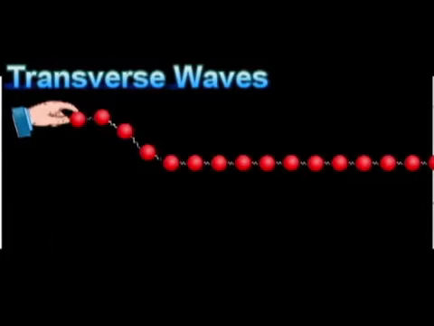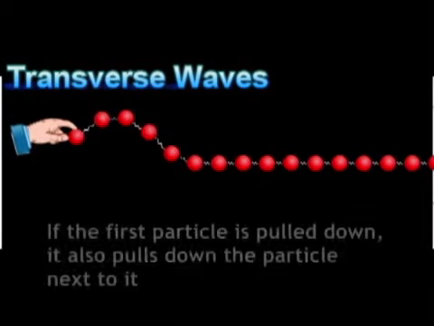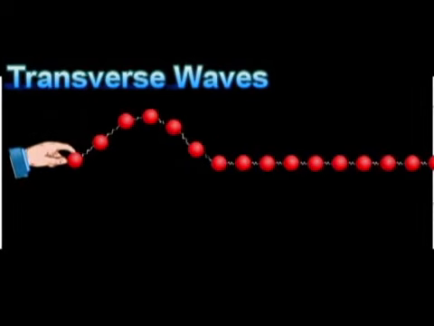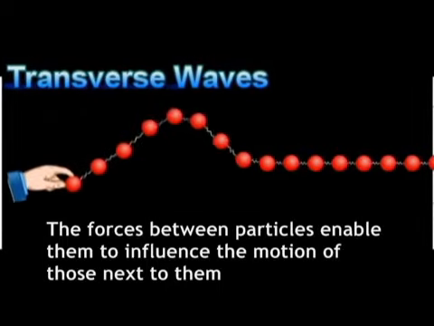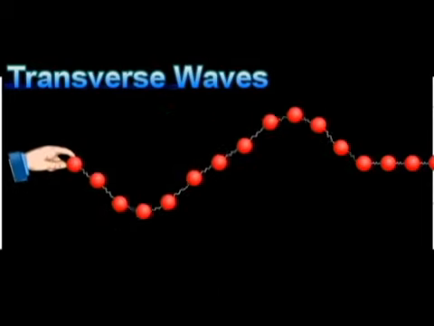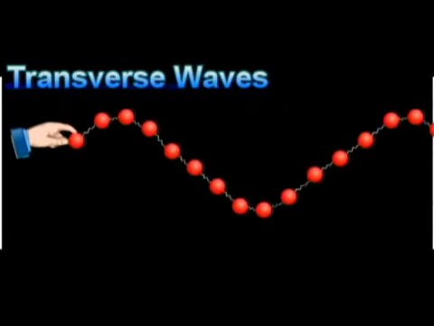Similarly, if the first particle is pulled down, it also pulls down the particle next to it. The forces between the particles enable them to influence the motion of those next to them and, in effect, pass the disturbance that they experienced or felt to neighboring particles.